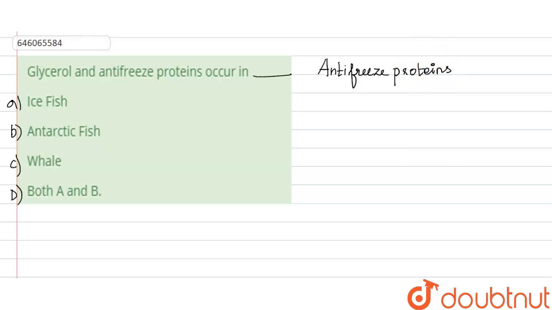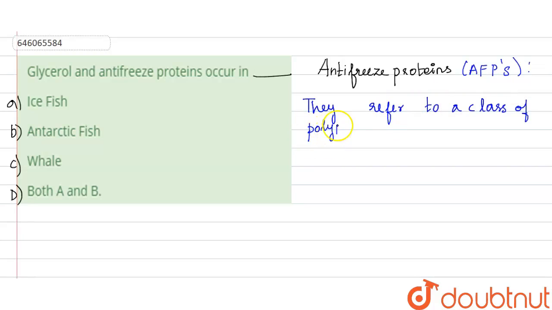Antifreeze proteins are also called AFPs. They refer to a class of polypeptides which are produced by certain plants.